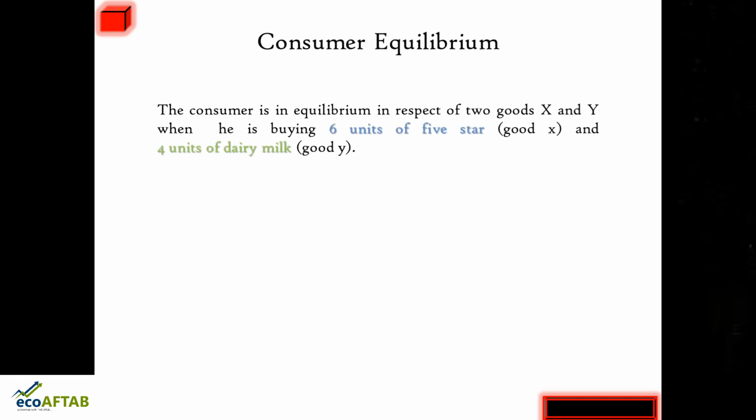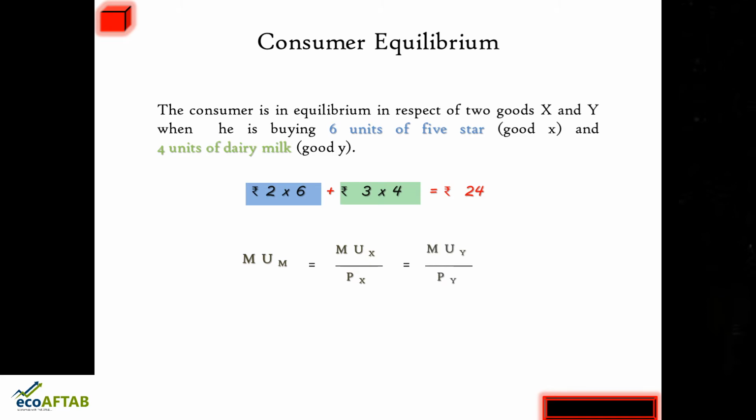So the consumer is in equilibrium in respect of two goods X and Y when he is buying 6 units of 5-Star and 4 units of Dairy Milk. As I told in the previous slide, 2 into 6 plus 3 into 4, that is equal to 24. This is with regard to 5-Star and this is with regard to Dairy Milk. You can see the shades. So marginal utility of money expenditure is equal to the ratio of marginal utility of X to its price, which in turn is equal to the ratio of marginal utility of Y to its price.